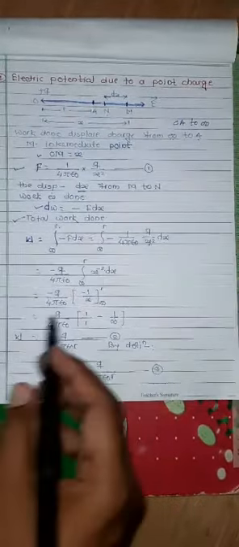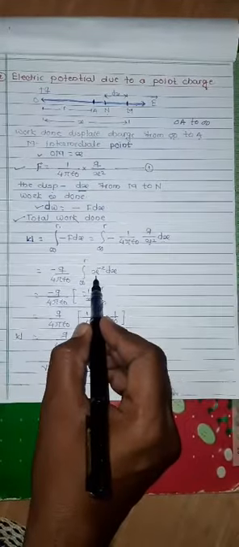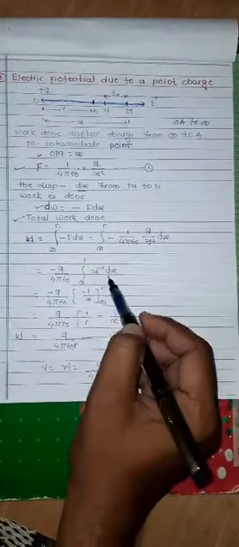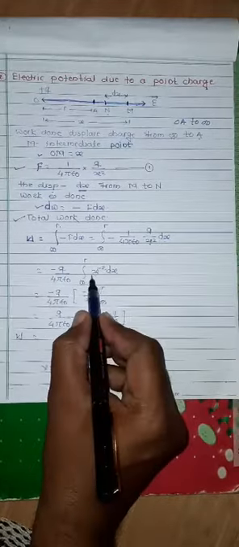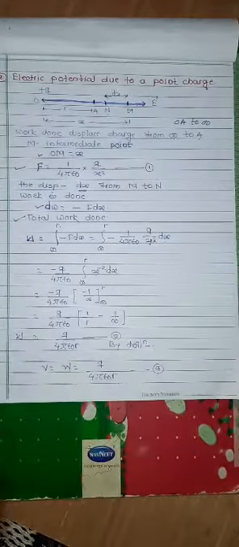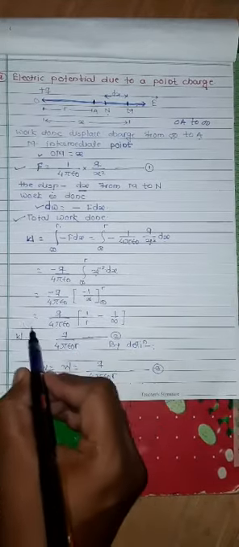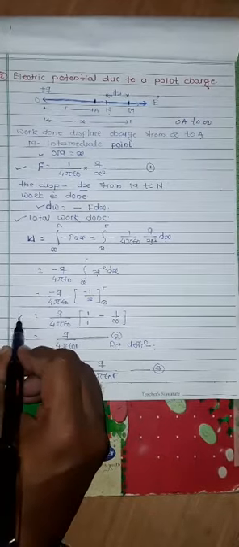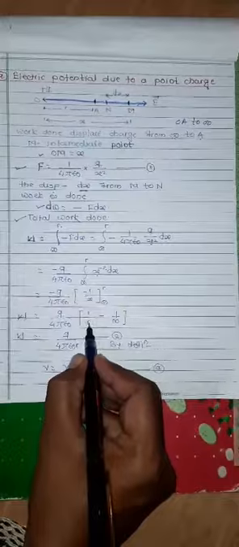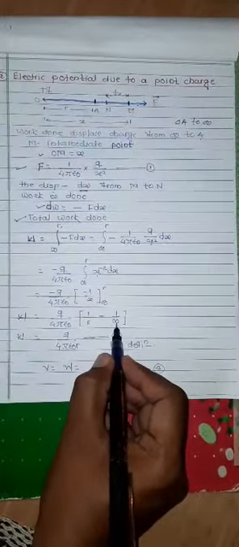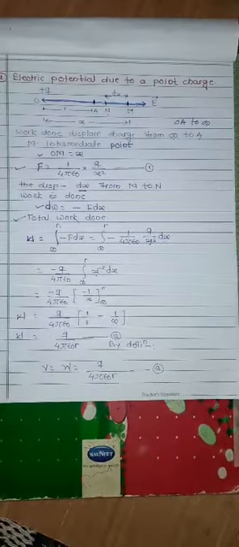Taking the constant terms outside, the integration converts the denominator to the numerator, so the power becomes minus 2. After solving that integration, the total work done is q upon 4 pi epsilon 0 into 1 upon r minus 1 upon infinity, putting the upper limit minus the lower limit.